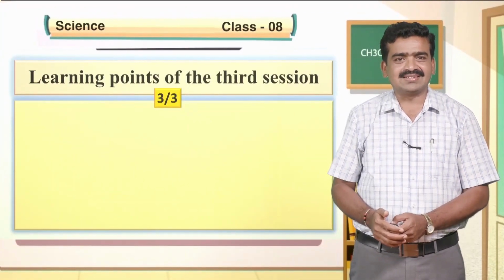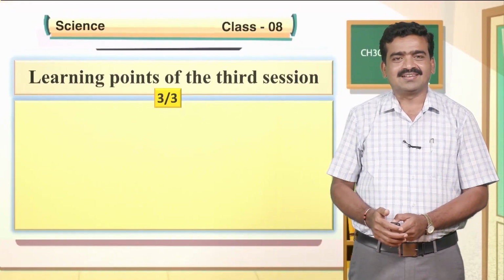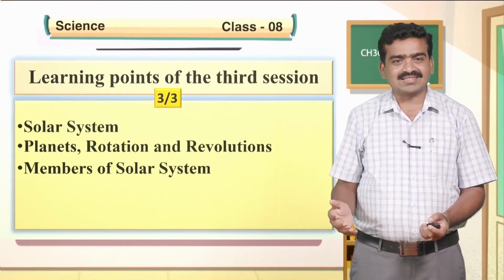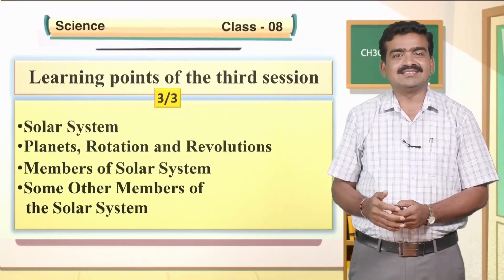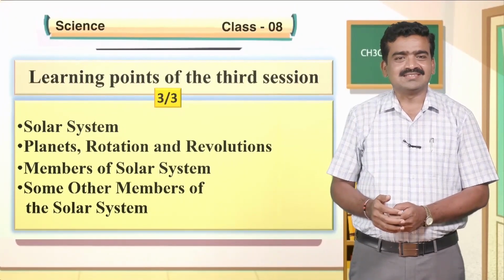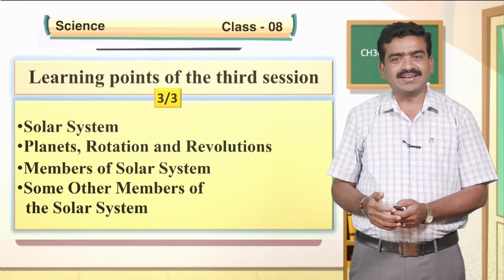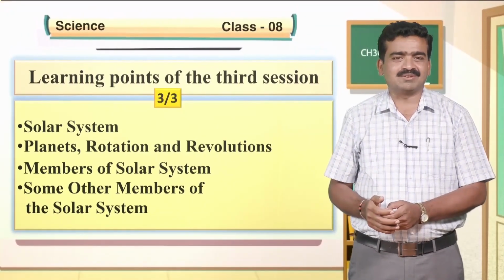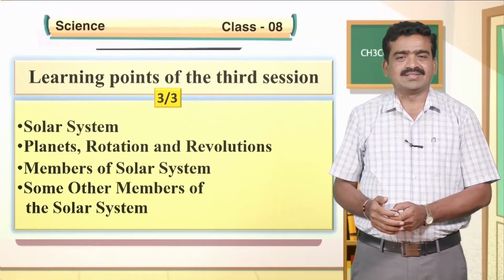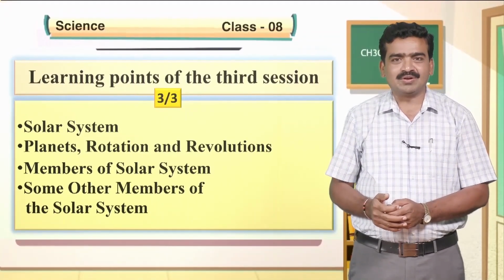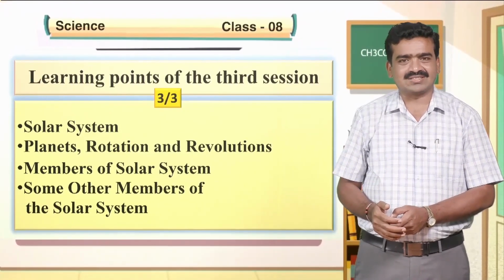In the third session, you are going to learn more about the solar system, planets, their rotation and revolutions, and a few more members of the solar system, and finally some more members of our solar system. So, this is what I am going to teach you in 3 different sessions.